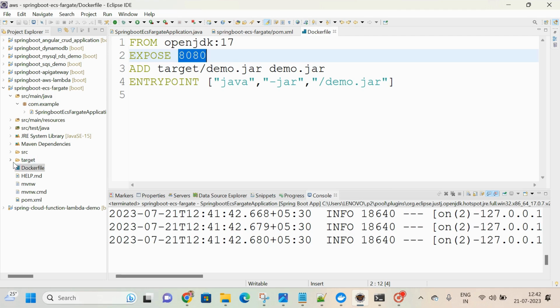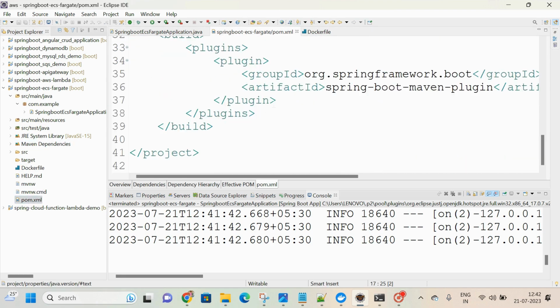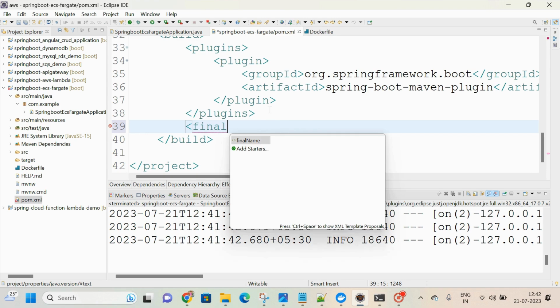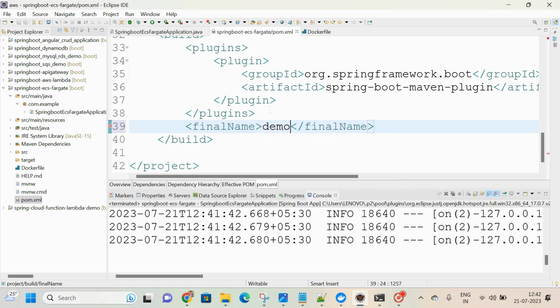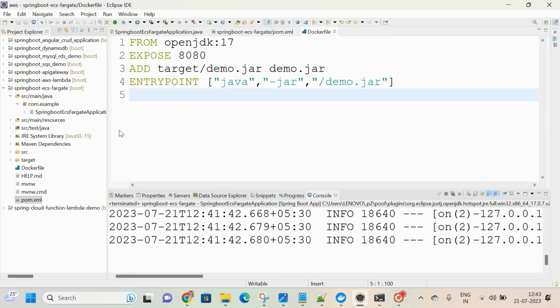Under target, do we have any jar file so far? We don't have, so I will prepare the jar file first. Here I mentioned demo.jar under target, so in the pom.xml file also we give the final name as demo. Any name you can give, but since I am configuring like this, I am adding the same name there also.